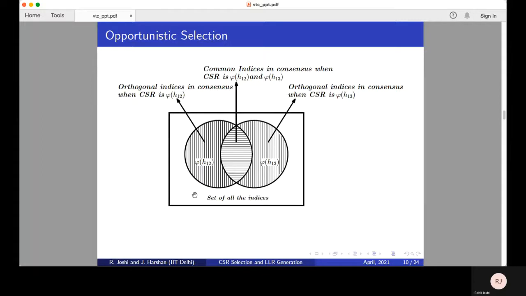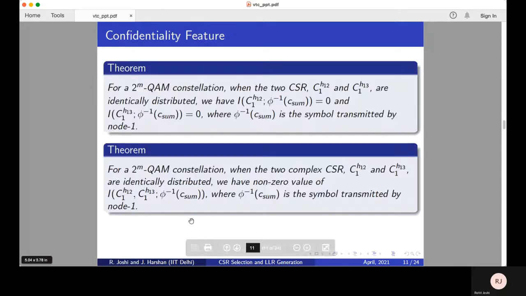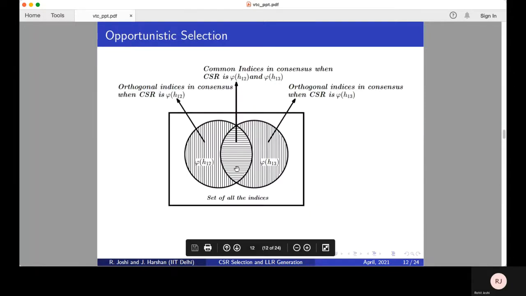Here please note that as a consequence of this second theorem, we cannot use both of them as the CSR at the same time, as the leakage to Eve is non-zero. The first theorem ensures the confidentiality feature of the presented scheme. That is, if we use either of the channels as CSR, it will give no advantage to Eve. So when both the channels are in consensus, we will use either of them to be the CSR. Now we present the selection criterion.